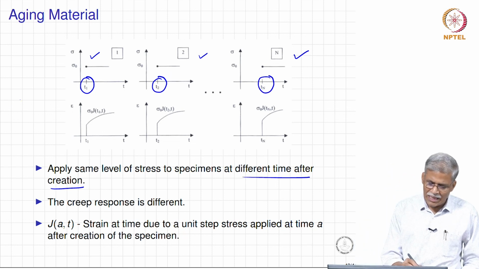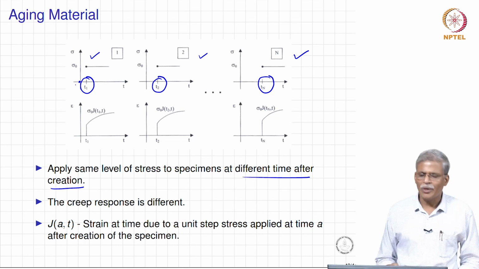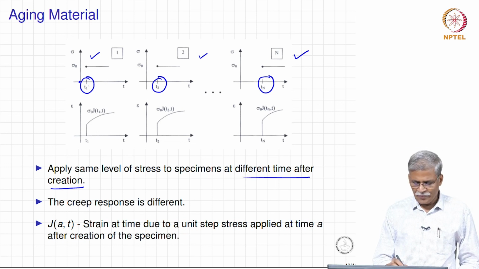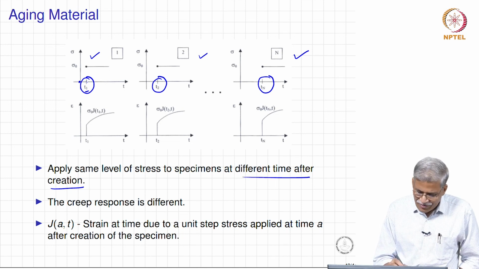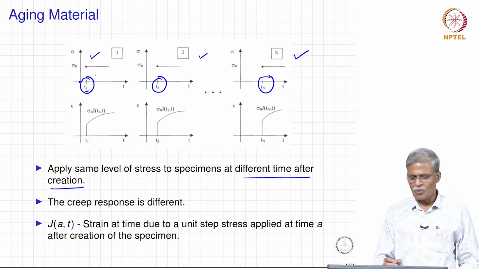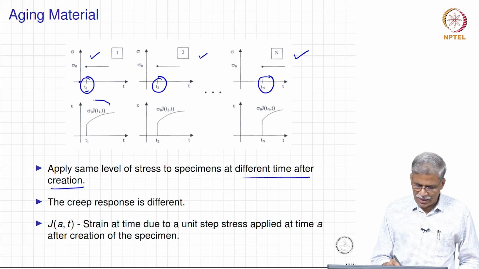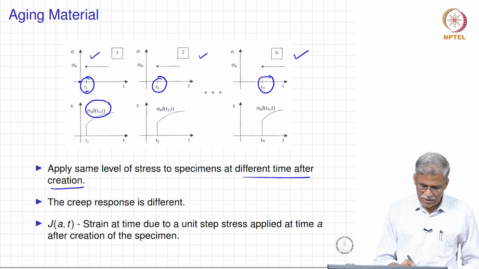If you take T1 as this particular point, the creation time, when I apply a load sigma naught of this type after time T1 from the time of creation, the response that I am going to see here is given as the following.